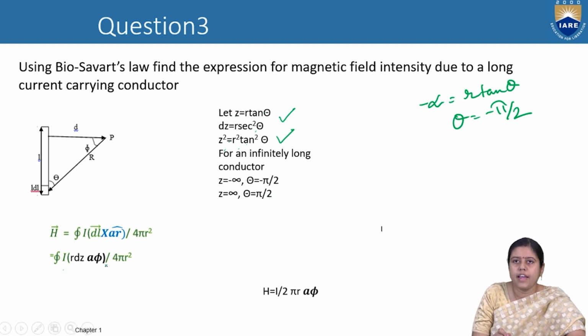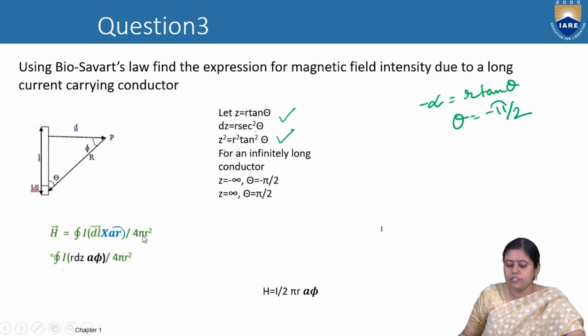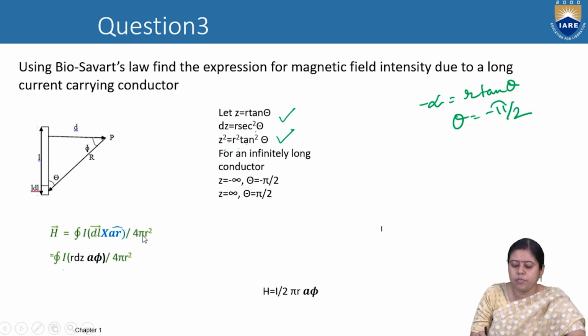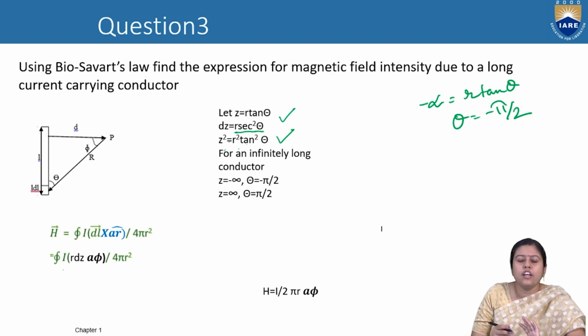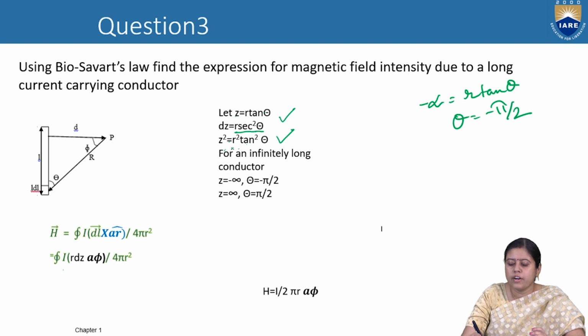So here we can change the equation. In the place of dz we can write R sec square theta. A phi is only for the direction, so no need to take the A phi at the time of integration, by 4 pi R square. What is R square? Z square.